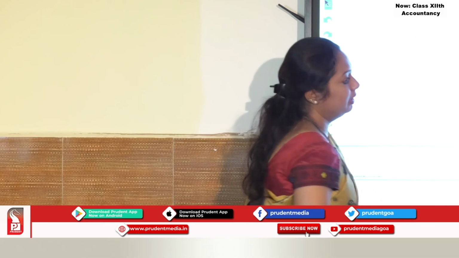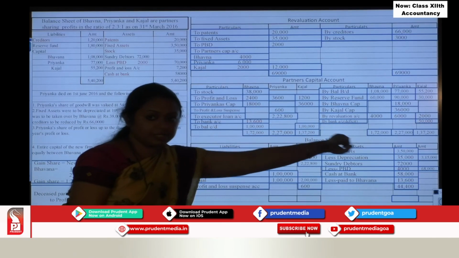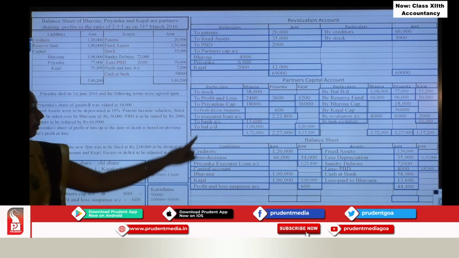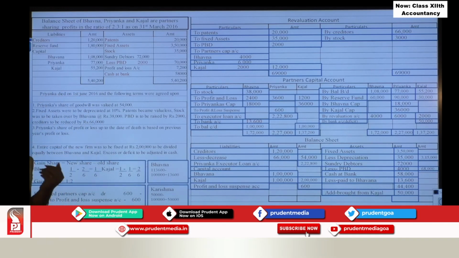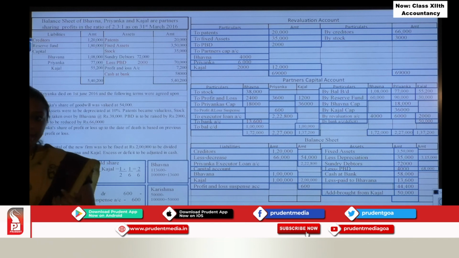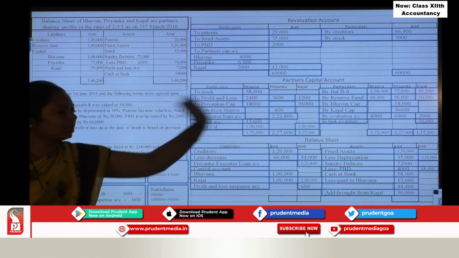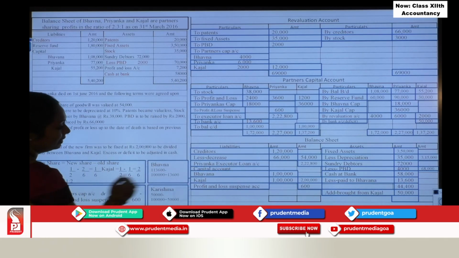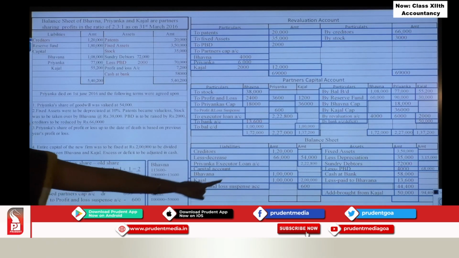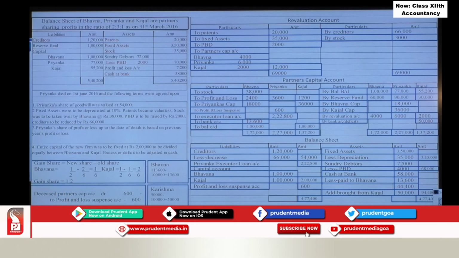Deficit means she needs to bring the amount, and earlier there was an excess. So the amount is brought by Kajal. The entry is bank account debit to Kajal's account. So in the bank account you add 50,000, and you get the answer 94,100, and now your balance sheet is tallying.